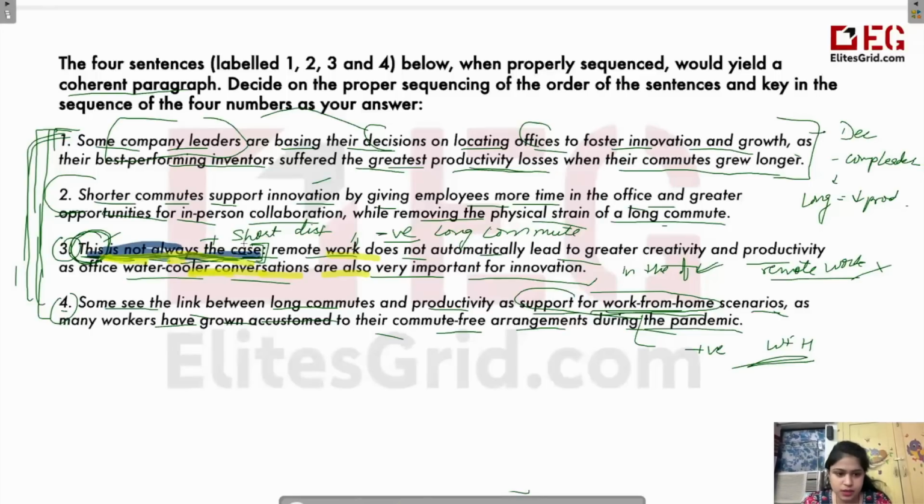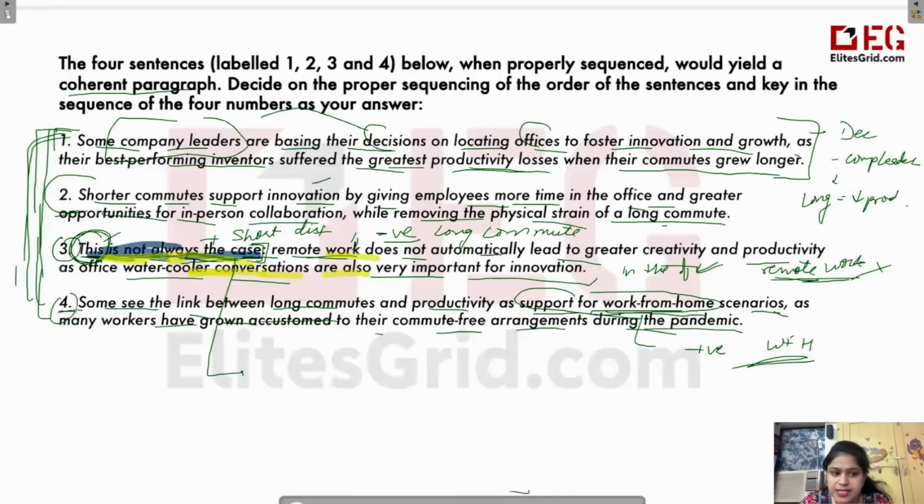लाइक व्हेन डू वी यूज इट? To show opposite thing. For example, if I have to say Riya is a very health conscious girl, she always eats healthy food, but then if you want to counter it, what we will say, no, that's not the case, this is not the case always, she does consume junk food also. तो कुछ opposite बताओगे ना. तो ऐसे यहाँ पे देखो, ये वाला sentence बता रहा है कि work from home अच्छा नहीं है, ठीक है, remote location, remote work or working in isolation is not good.